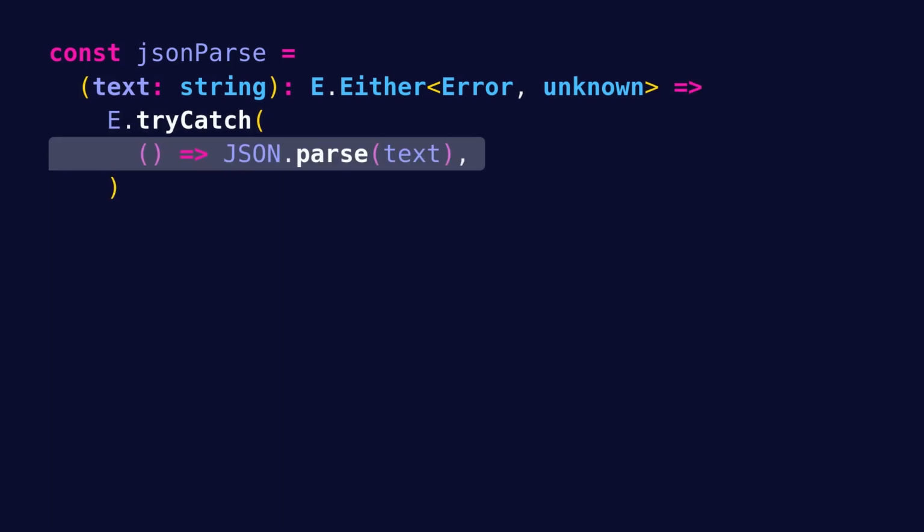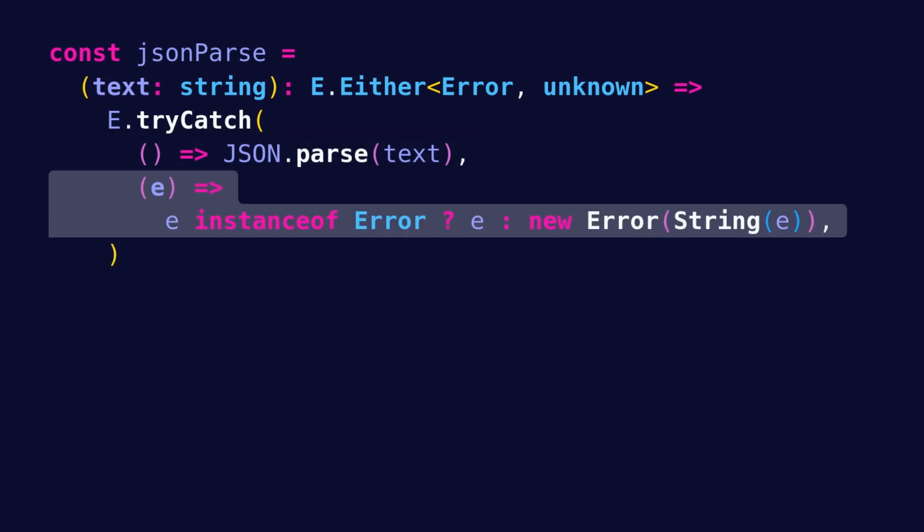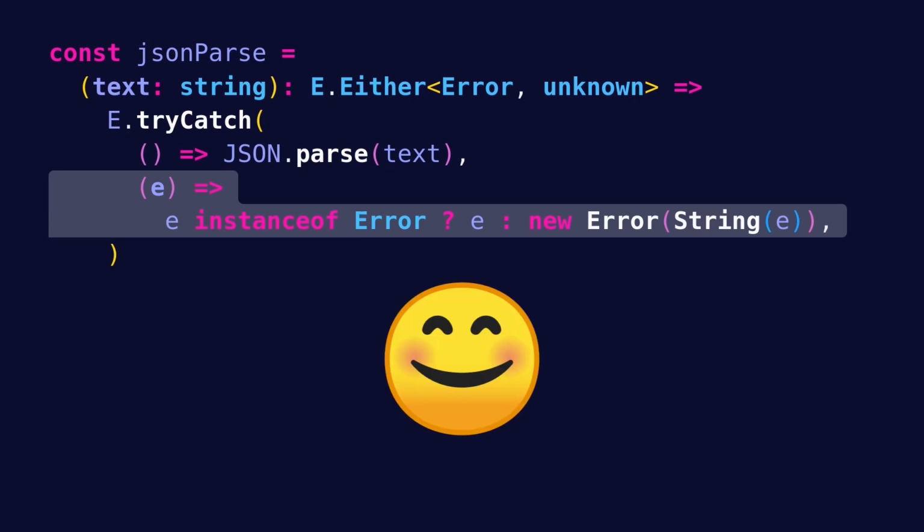Let's now use tryCatch to define our jsonParse function. So we pass a function that returns the result of calling JSON.parse with the text and then a function that converts the unknown exception into an Error object. As you can see, this is a lot cleaner as we are no longer using the try-catch block.